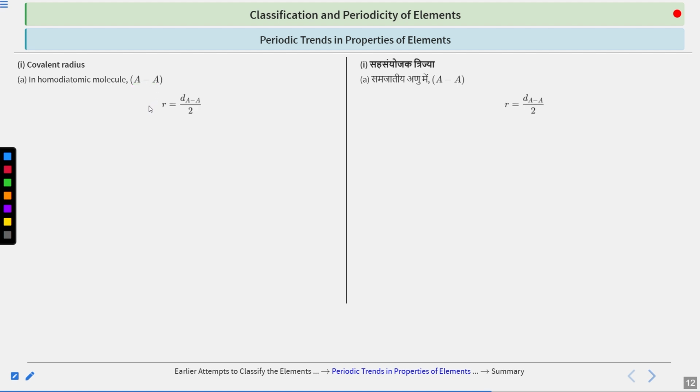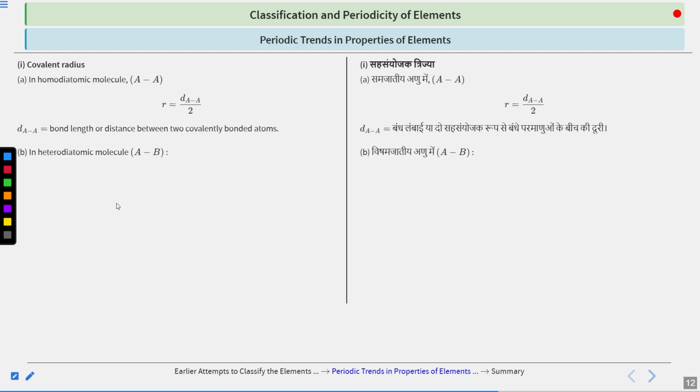Therefore, what will be the radius? So covalent radius will be simply the distance between the nuclei of these two A's divided by 2. This will give you the covalent radius. So what is D_AA here? I have told you earlier, it is the bond length, or the distance between two covalently bonded atoms.